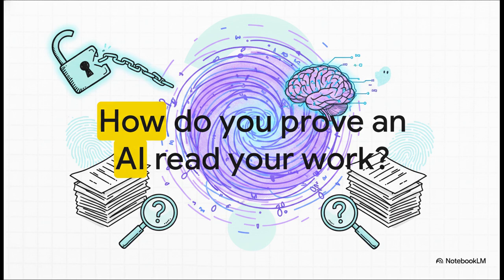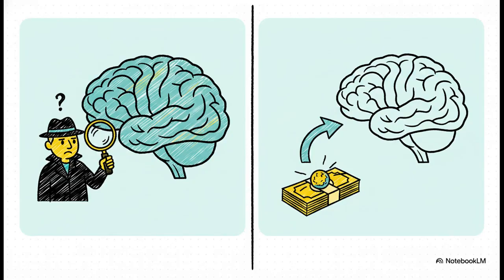Content owners know for a fact their data was scraped, but right now we basically have an absence of rigorous forensic methods to prove that a specific document was included in a model's training set. So the big question is, how do you prove an AI read your work when it doesn't leave traditional footprints? Currently, most methods rely on post hoc detection. This essentially means waiting until the model is completely trained and then interrogating it, kind of blindly guessing if it memorized your arbitrary content. It's incredibly difficult because the signal-to-noise ratio is just tiny.